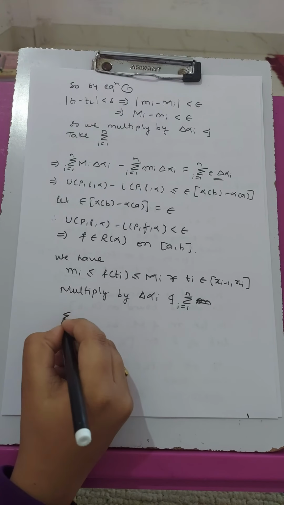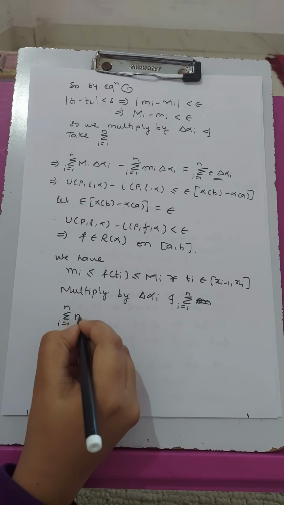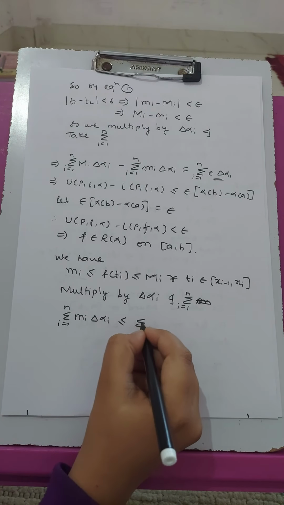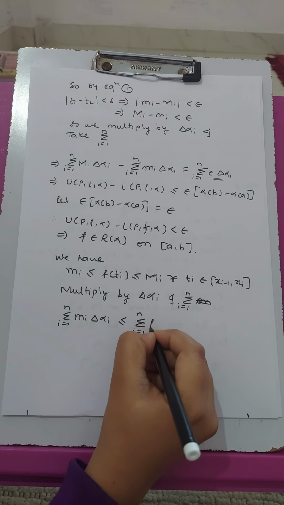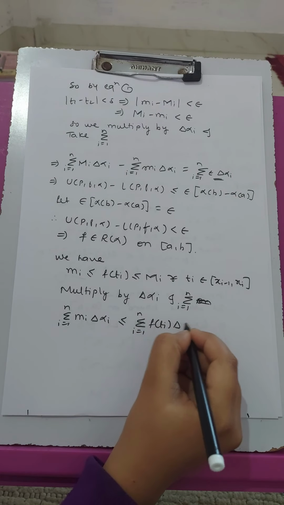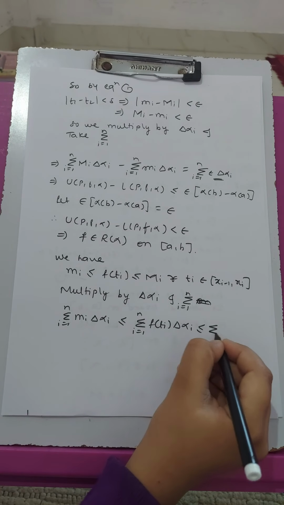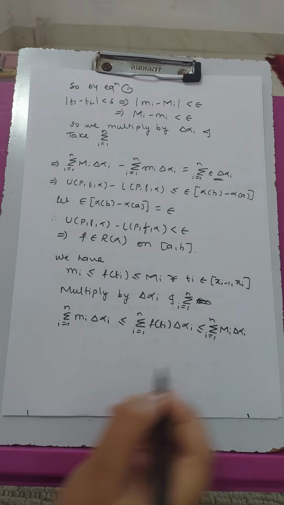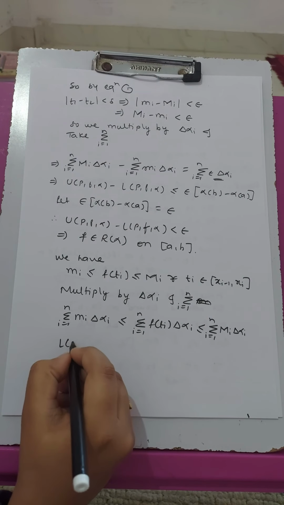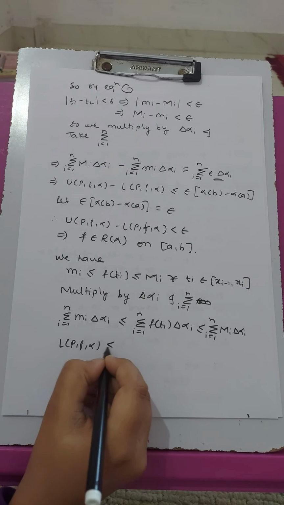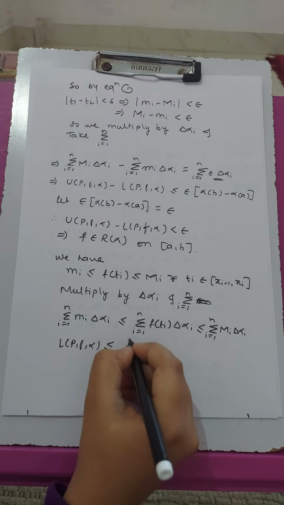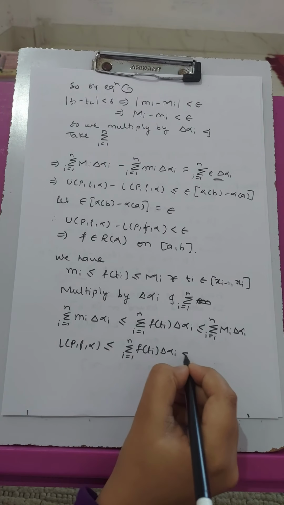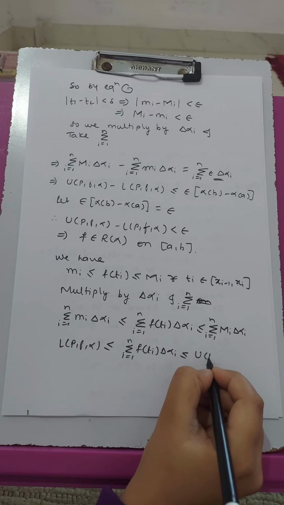So we get summation i from 1 to n mi del alpha i less than summation i from 1 to n f of ti del alpha i, which is less than summation i from 1 to n capital Mi del alpha i. So again by definition this is the lower sum, keep the in-between term as it is, and this is by definition the upper sum.